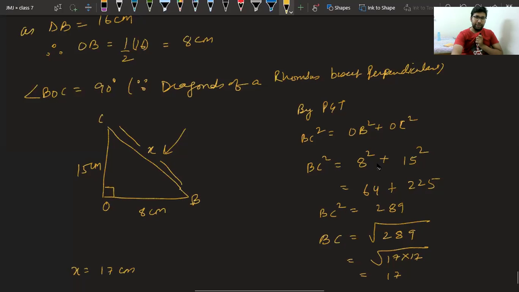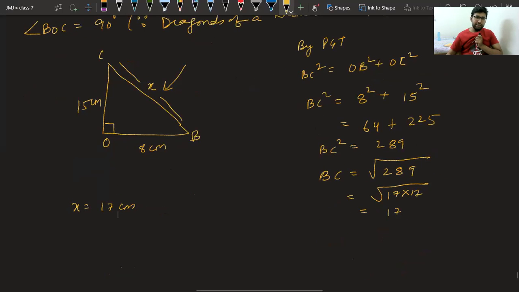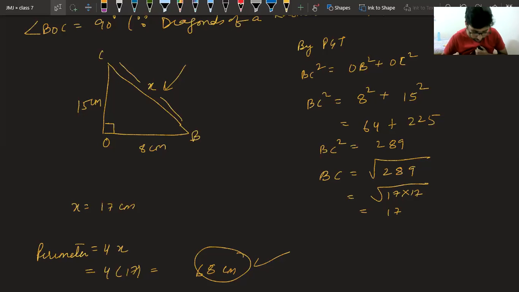Now we can find the perimeter very easily. Perimeter is the sum of all sides. Perimeter is 4 into X, that is 4 into 17 is equal to 68 centimeter. That is the answer. Class, I hope maximum of you were able to understand how I utilized the property of rhombus.